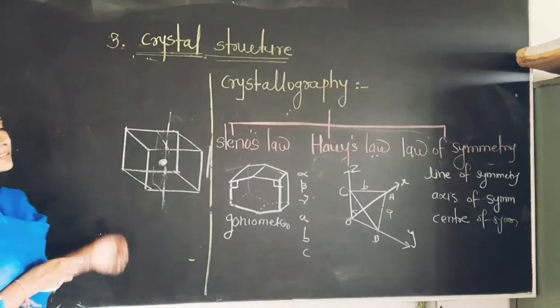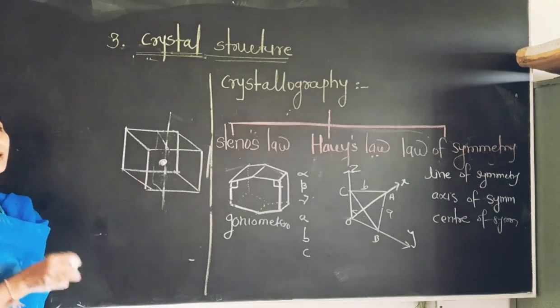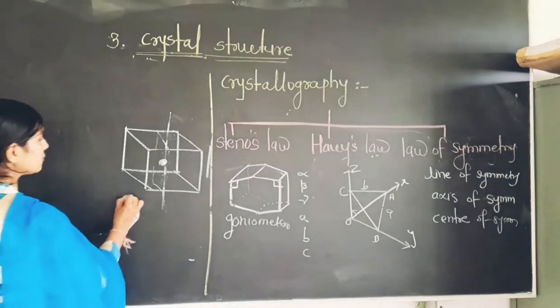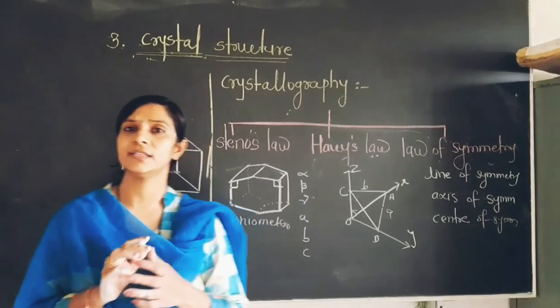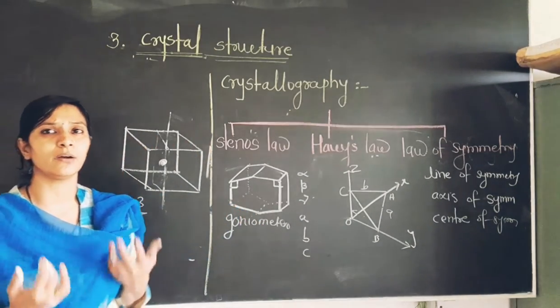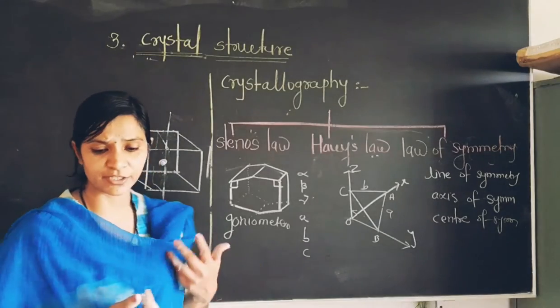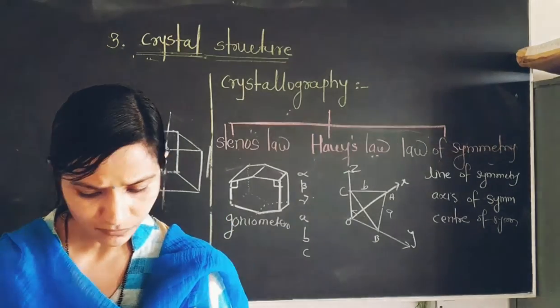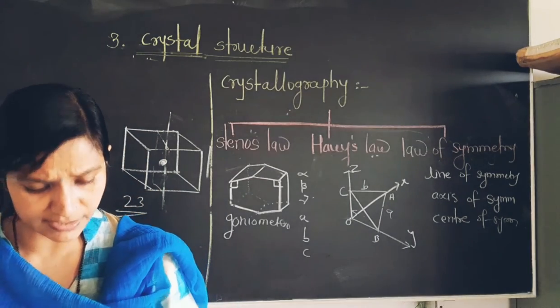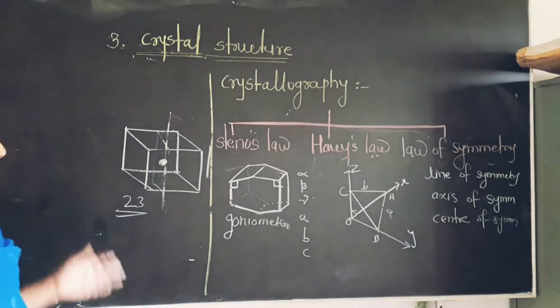So friend, here I just drew the cubic system, and the cubic system possesses 23 elements of symmetry. So friend, it is just the introductory part of chapter 3. In our next video, we will discuss the 7 basic crystal systems. Hope you understand this.